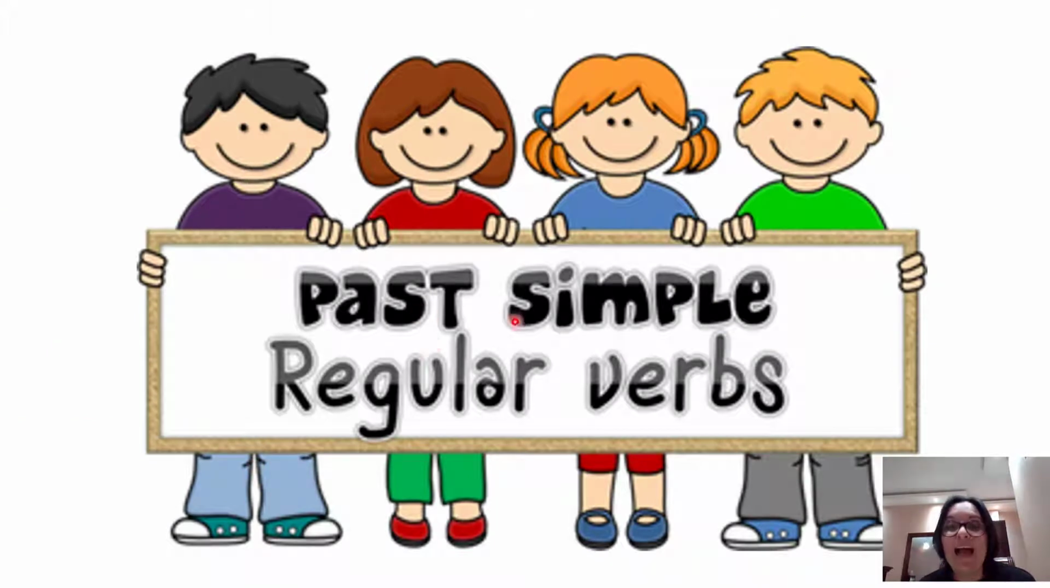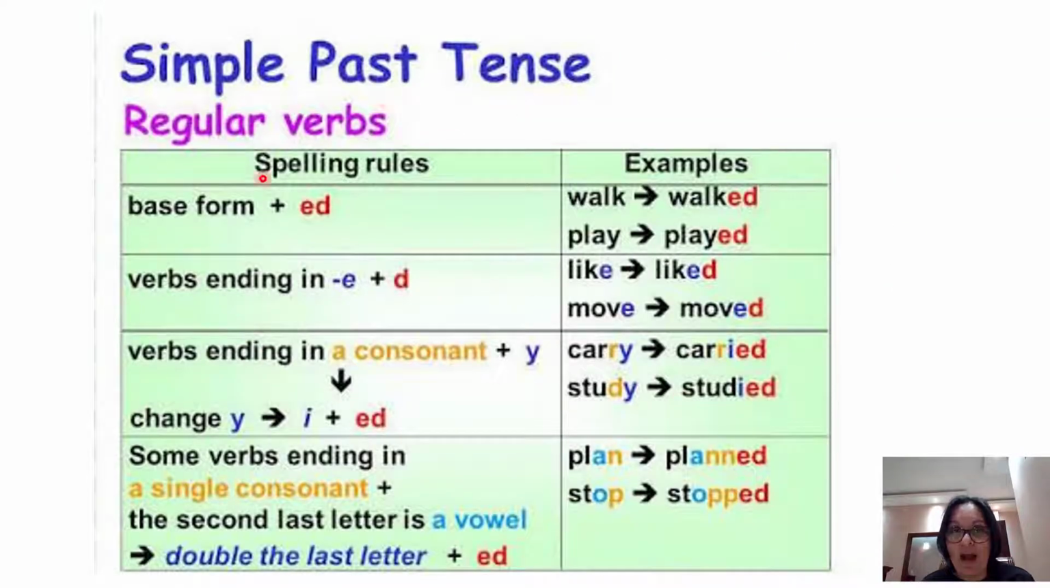When we talk about the past simple of regular verbs, do you remember we have two kinds of verbs? Regular and irregular. Obedience or disobedience. Regular verbs follow the rules. Irregular verbs do not follow any rule. They are disobedient. So, with regular verbs, we have to follow some rules. Here you have them.